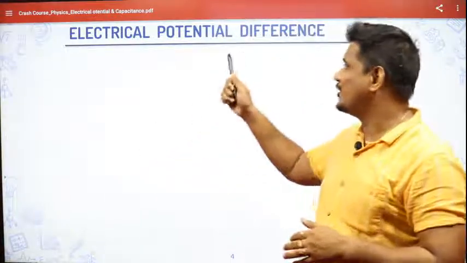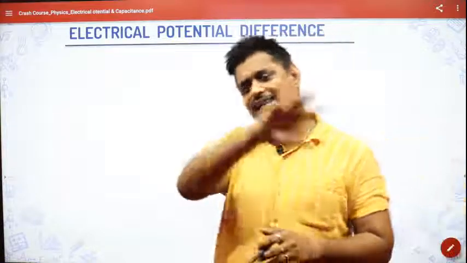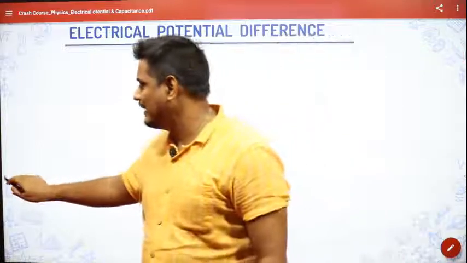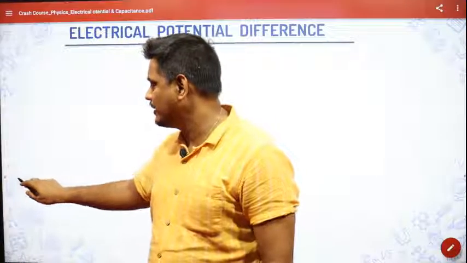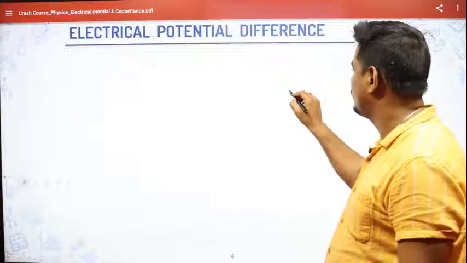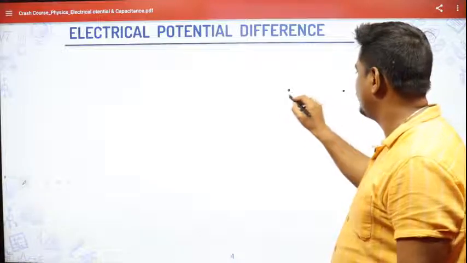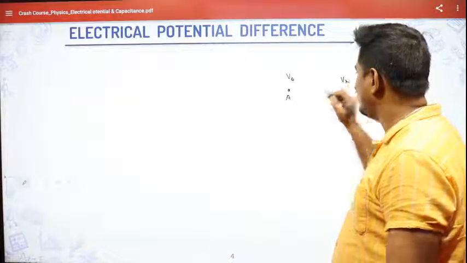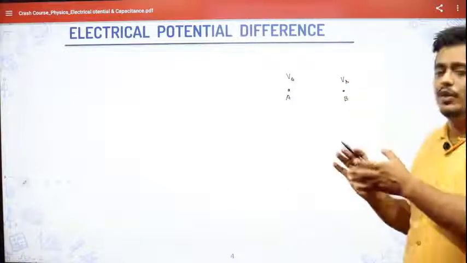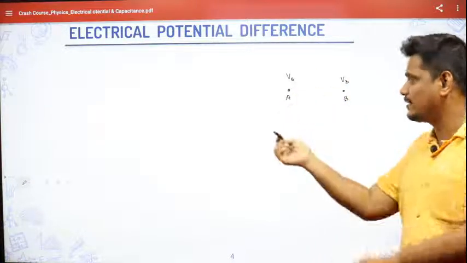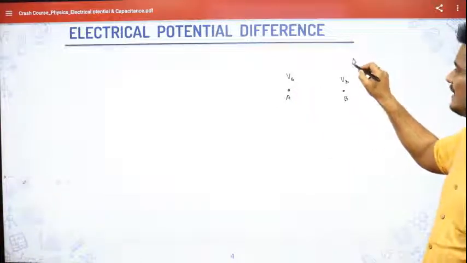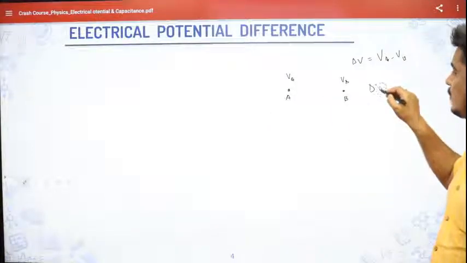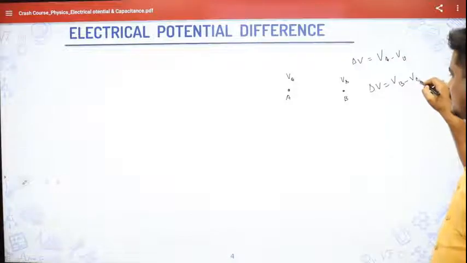Electrical potential difference would be in any circuit. If you want to move a charge from one point to another point, then that is known as potential difference. Suppose, what is the potential here? What is the potential here? That is point A, point B, VA and VB. So what is the potential difference between them? We only decide whether it will go from A to B or B to A. If it is going from A to B, I will write potential difference delta V is equal to VA minus VB. If it is going from B to A, I will write delta V is equal to VB minus VA. I hope you are understanding what I'm trying to say.